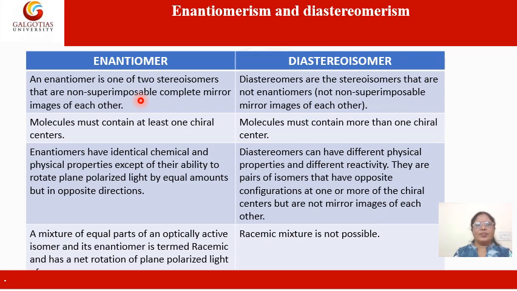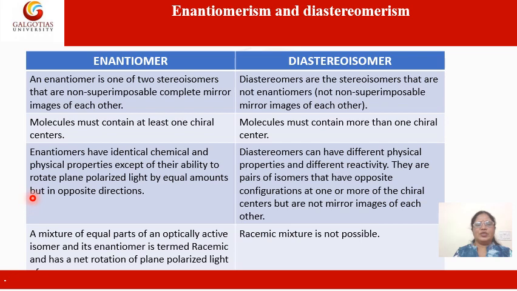The two things are that they are non-superimposable mirror images of each other, whereas diastereomers also contain stereoisomers, but they are not enantiomers. That means they are not superimposable mirror images of each other. The second point is that the molecule should contain at least one chiral center if it is an enantiomer. In case of a diastereomer, the molecule contains more than one chiral center.